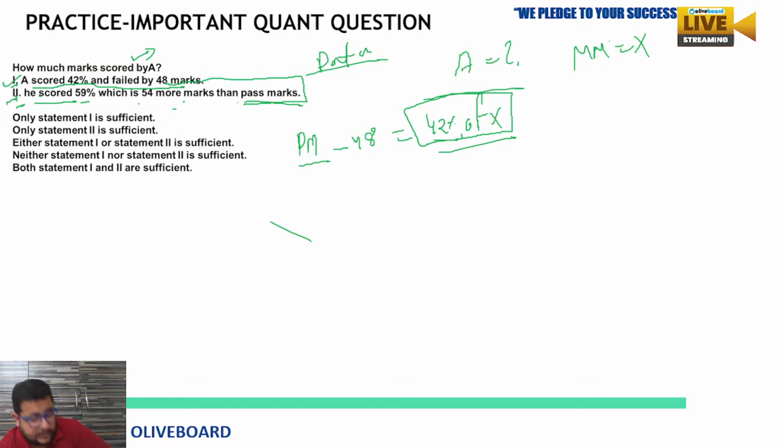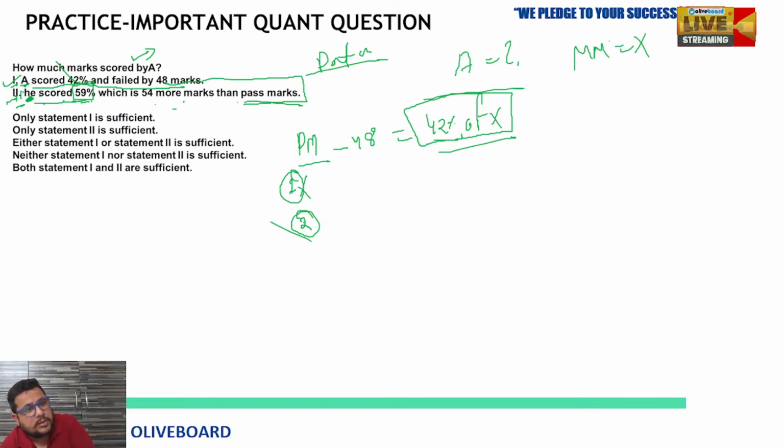Are you getting my point? Now you have to find out what he scored. 59%, which is 54, means they are talking about what? The same person A. So statement 1 alone is not sufficient to answer. Statement 2, if we look, that is sufficient. He scored. So A is scoring. So statement 1 alone is not sufficient, and in the second statement also they are talking about another marks, 59%.